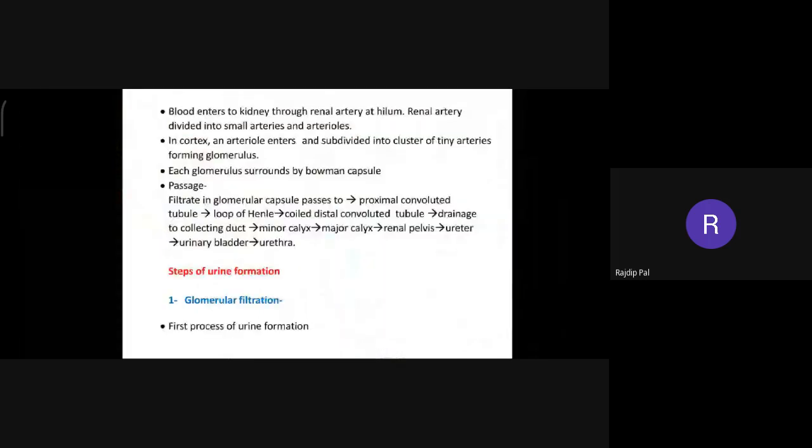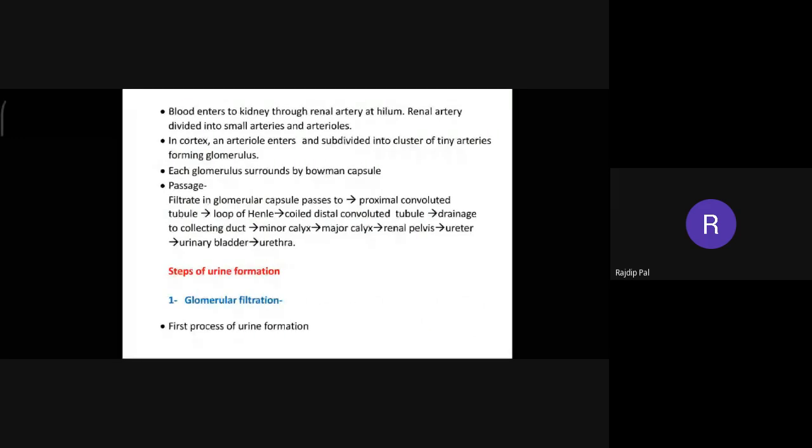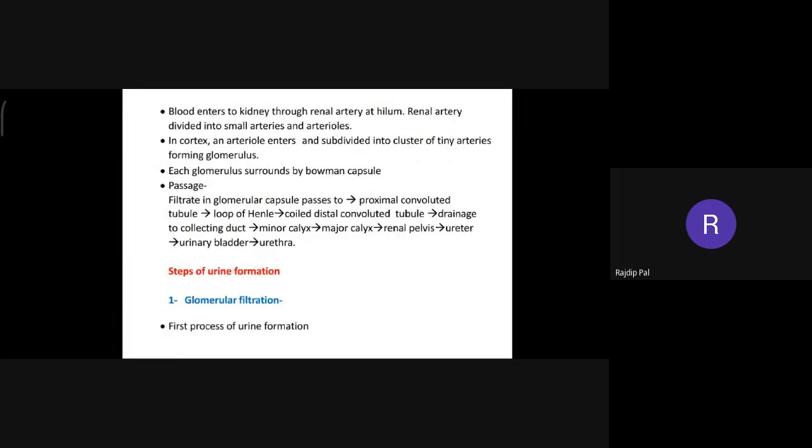Finally, is it clear? Yes, ma'am. If it is not clear, I think it is clear because it's not that complicated. It's very simple. If it is not clear, if you go through the slide, then it will be very, very clear when you read it yourself, because it is clearly mentioned in this slide which part comes after which, and which process is going on.